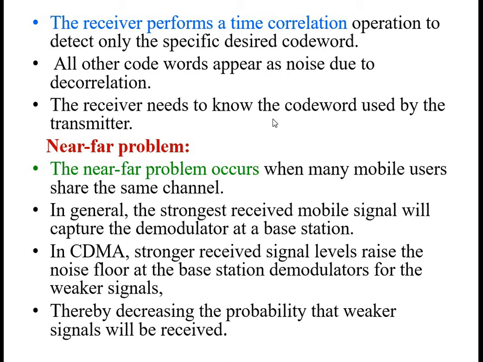On the receiver side, a time correlation is done, because once the transmitter and the receiver are synchronized, at the time of detecting the signal we perform a time correlation to detect only the specific code, our desired code, which we need to receive, and all the remaining code words appear as noise. Here the orthogonality principle helps us detect and make our transmissions in a good way, and the receiver has to identify which is the actual code word sent by the transmitter.